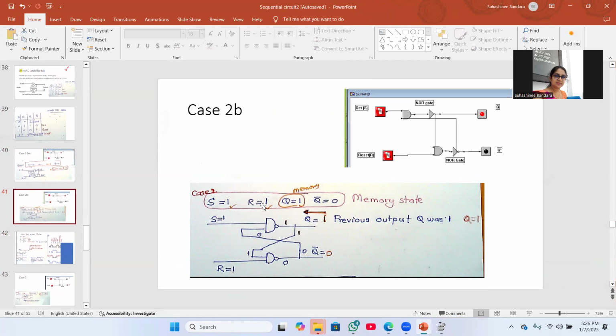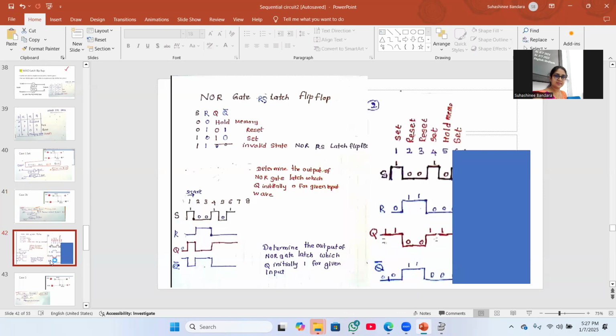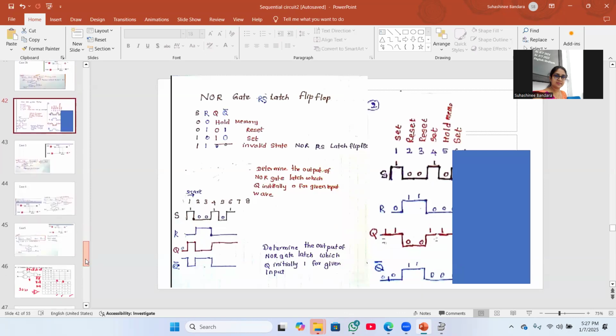S is 1, R is 1, then the previous memory Q will be called back as the input. Then the output will again be Q 1, Q bar 0. And we can draw a graph again.